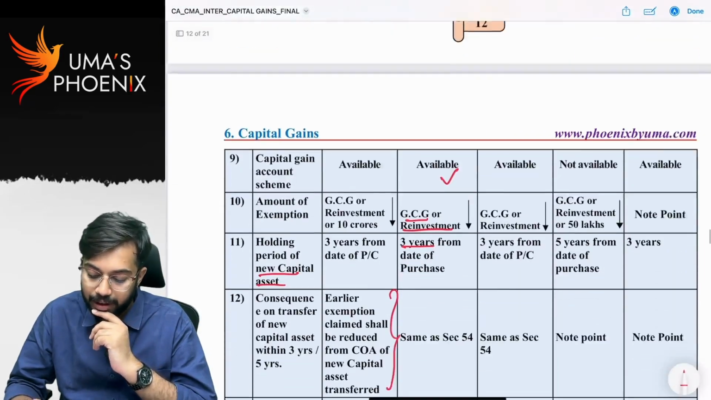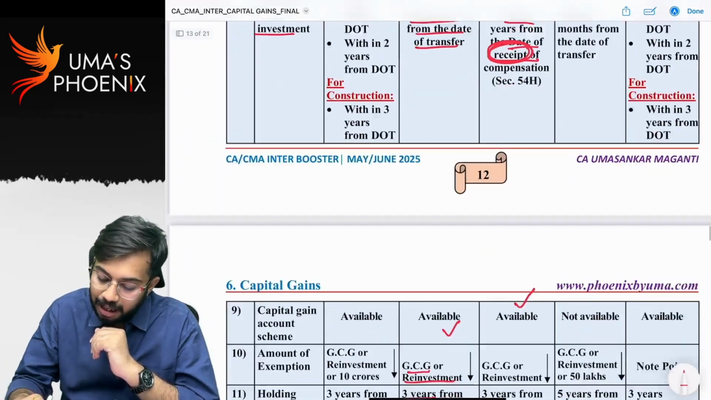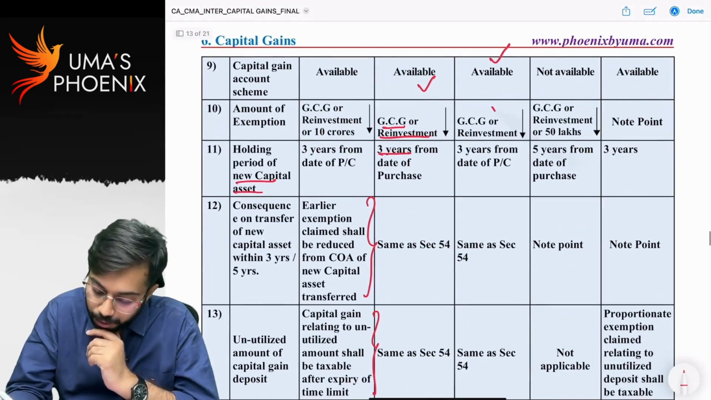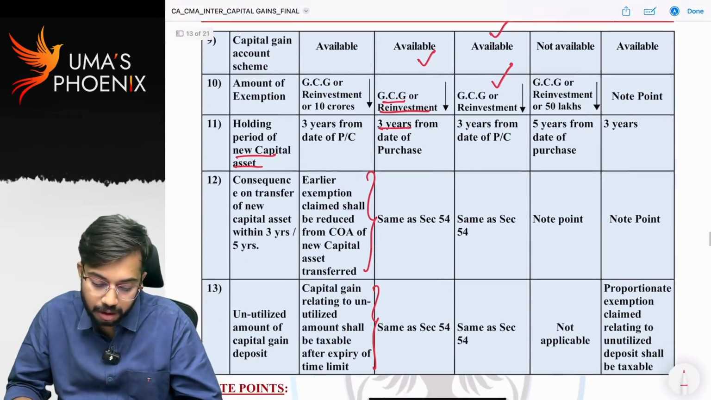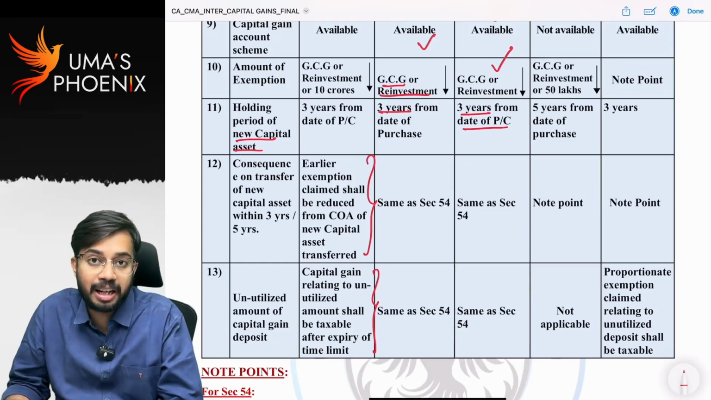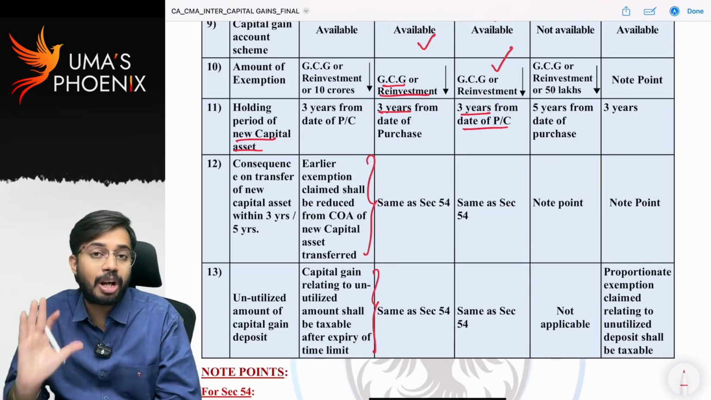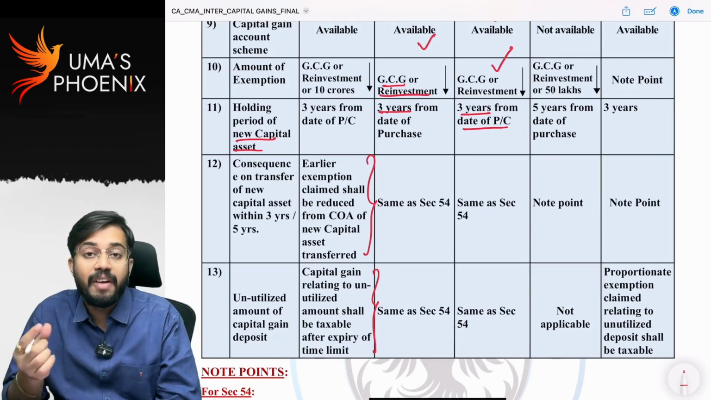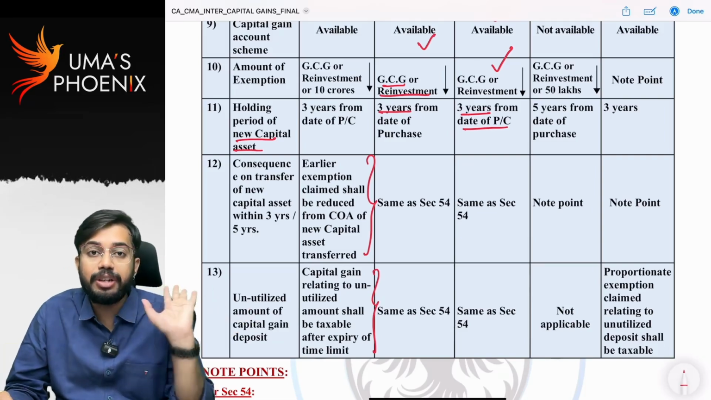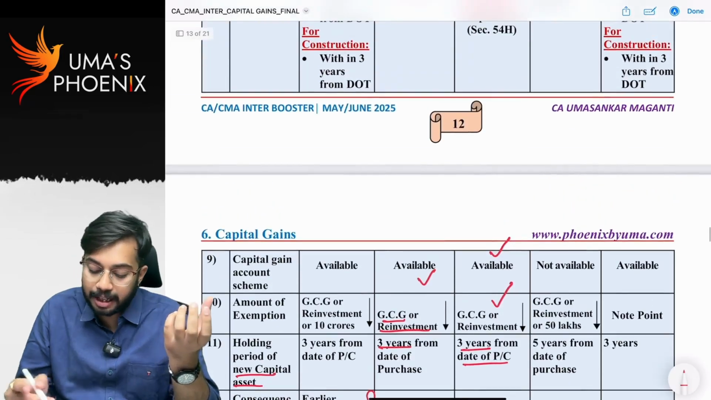Is it clear? Capital gains account scheme is available. The amount of exemption is gross capital gain or reinvestment, whichever is lower. Holding period: the new land or building of industrial undertaking should not be transferred within a period of 3 years from the date of purchase or construction. The lock-in period is 3 years. Within these 3 years, if you transfer, then the earlier exemption claimed will be reduced from the cost of acquisition, just like section 54C.